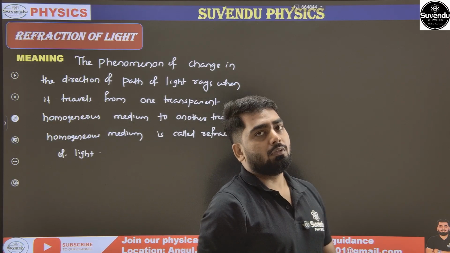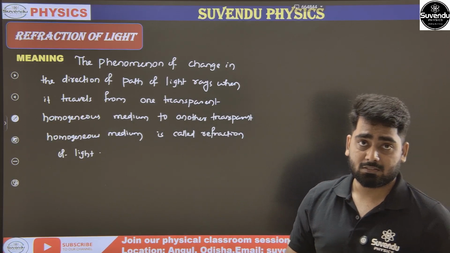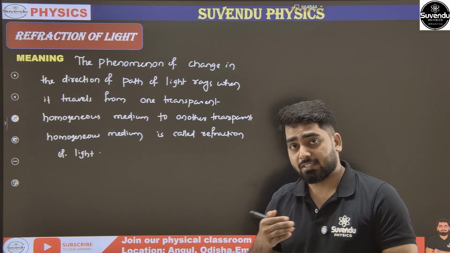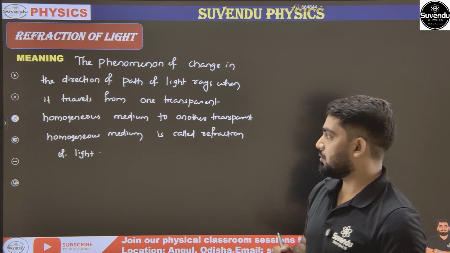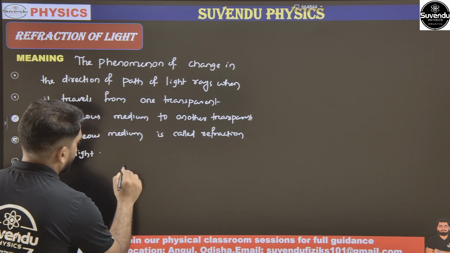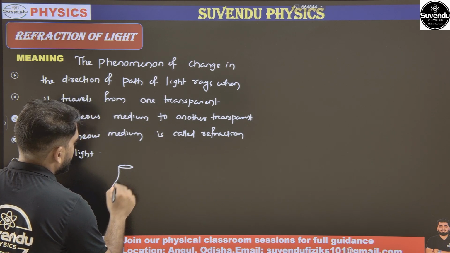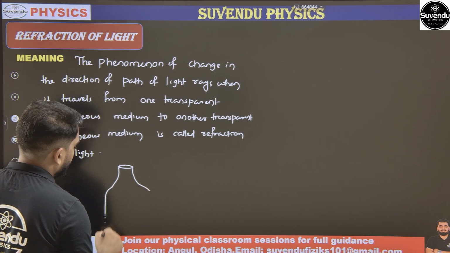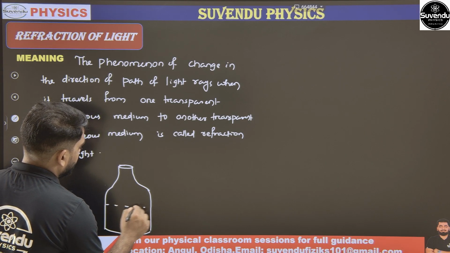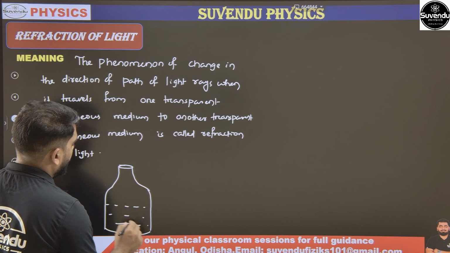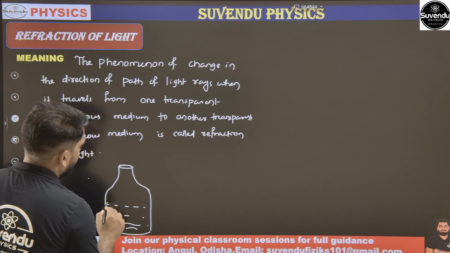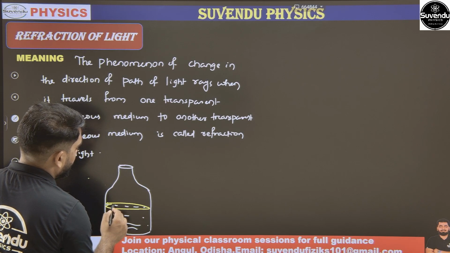And remember, the direction of the path of light rays starts to change when it enters the second medium. Suppose this is a bottle or beaker, and inside it water is present up to this level. Above the water, air is present.